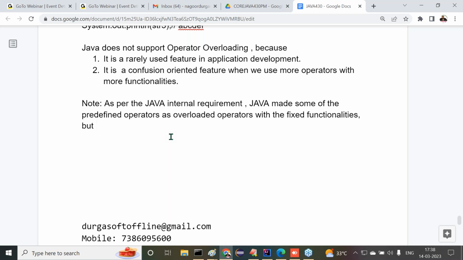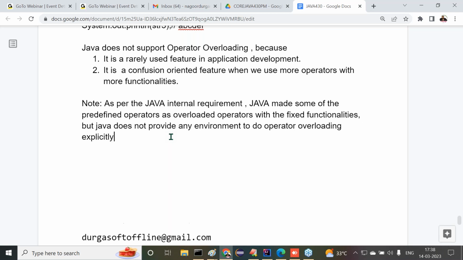But Java does not provide any environment to do operator overloading explicitly at a developer's level.